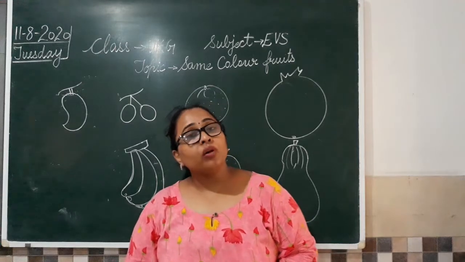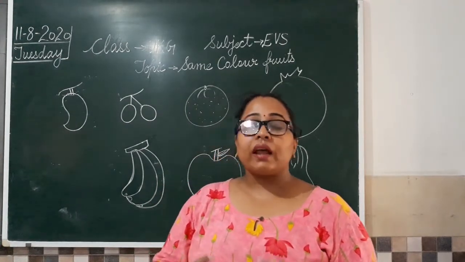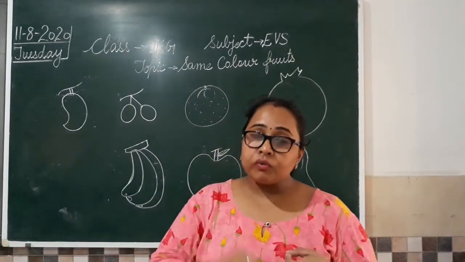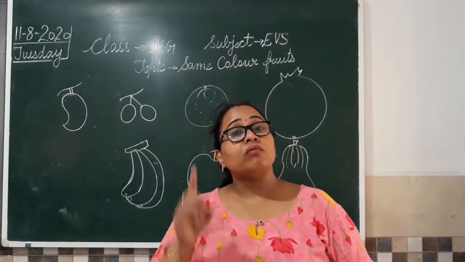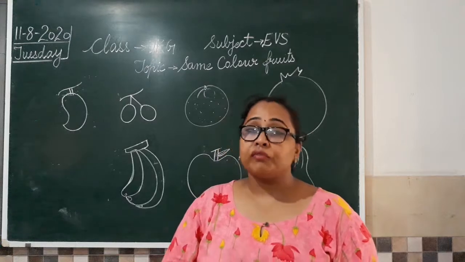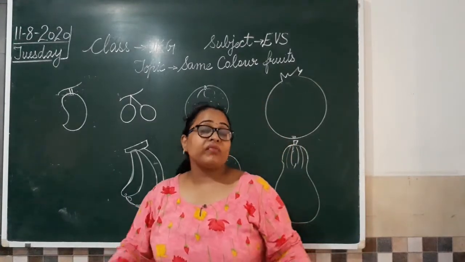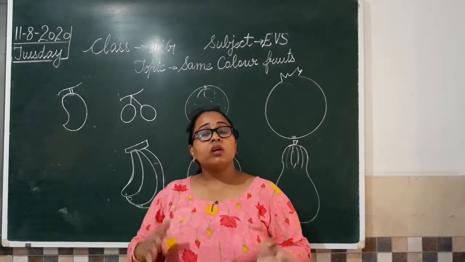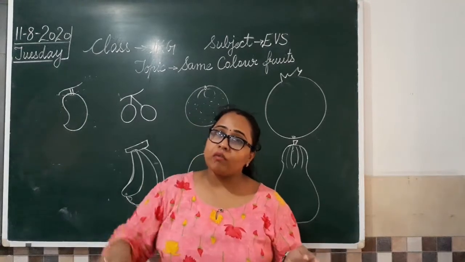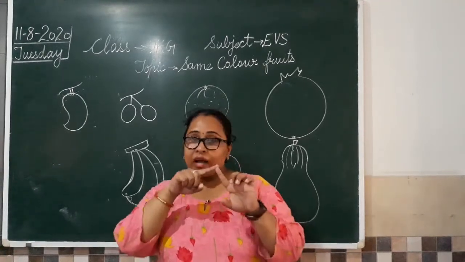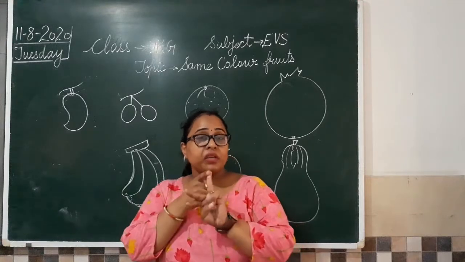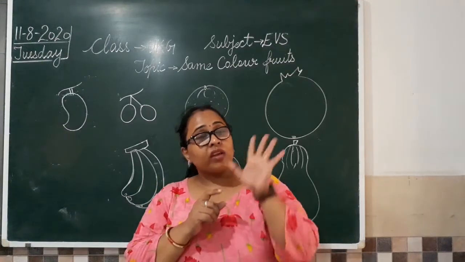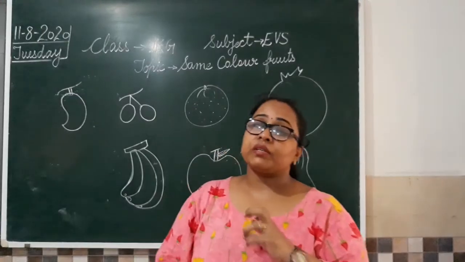Isn't it? Then I told you about the seeds also. There are some fruits that have many seeds, some fruits that have few seeds, then some fruits that have only one seed, and we also have fruits that don't have any seeds. Isn't it? So we have learned about fruits on these grounds: color, taste, size, about their seeds, and about their peels. So we have learned five different ways about fruits.